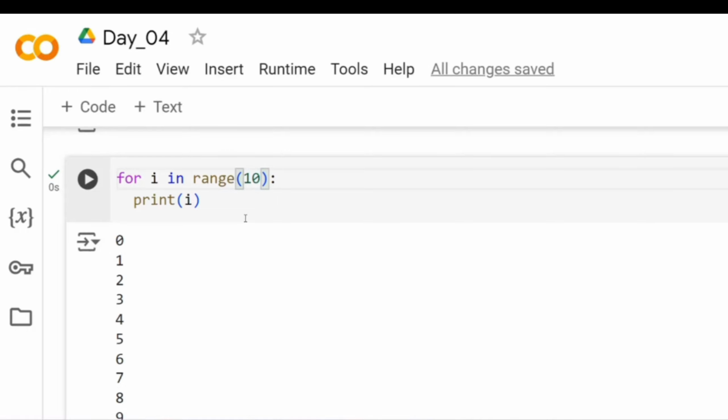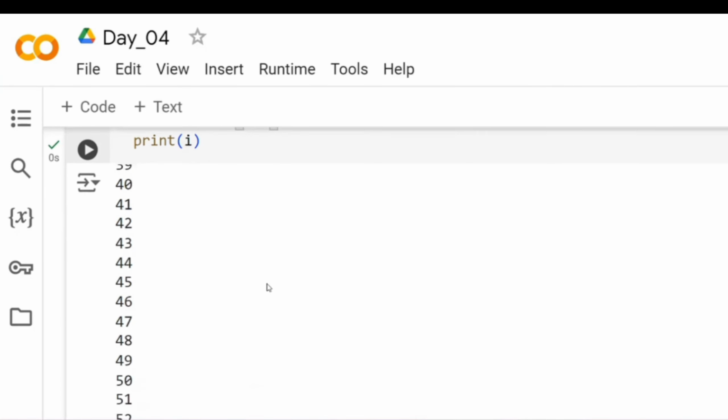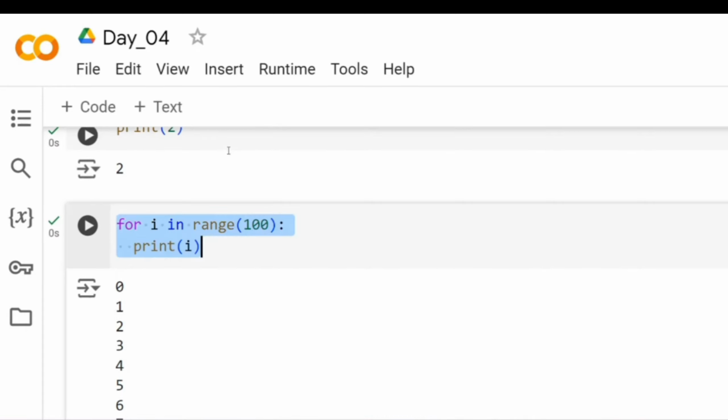Right, now for example, let us combine the one that we learned in the last lecture to this one. So let's say I want to combine both if and for. Now the action that I'm doing is just printing, but what if I want to print only multiples of 10 in the range of 100? So let's say I print from 1 to 100, but I only want to print numbers like 10, 20, 30, 40, 50, and so on till 100. So how do I get that? Let's see how we can do that.